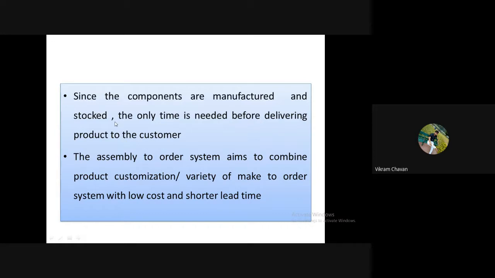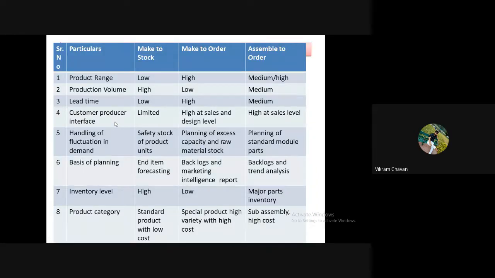Okay, so next you can make one table for the comparison between make to stock,